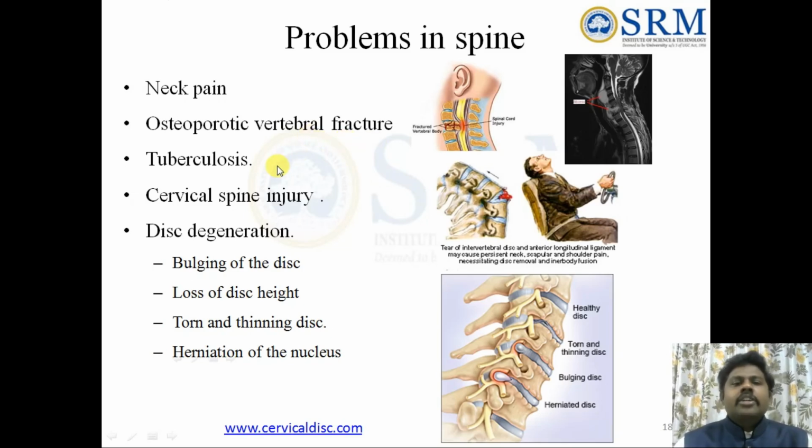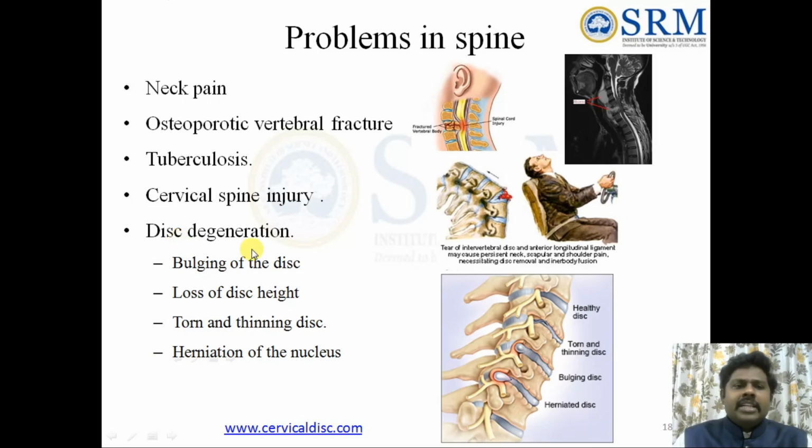Next is tuberculosis. Tuberculosis is also a problem; same as before, the material will become weak. With respect to a mechanical study, for a tuberculosis bone material property, for example, the Young's modulus of a normal bone is around 12,000 megapascal. For a tuberculosis person, it will be around 8,000 megapascal. Because of that, the material can go for a failure easily.